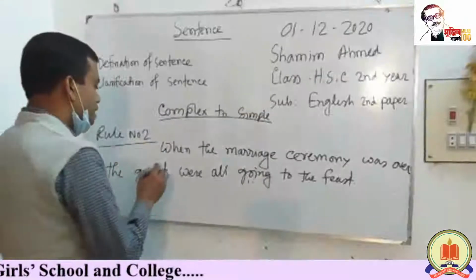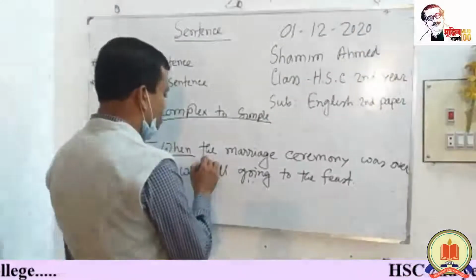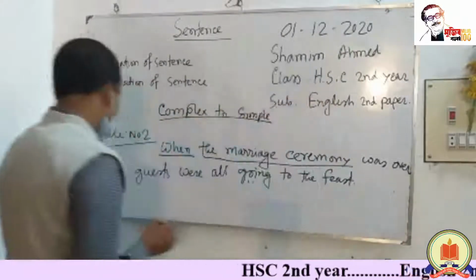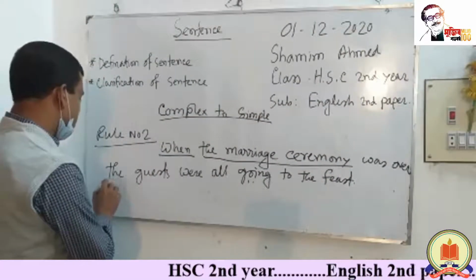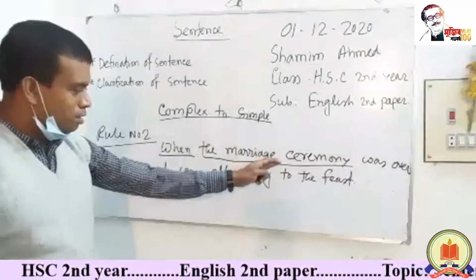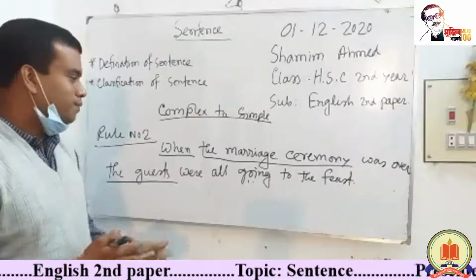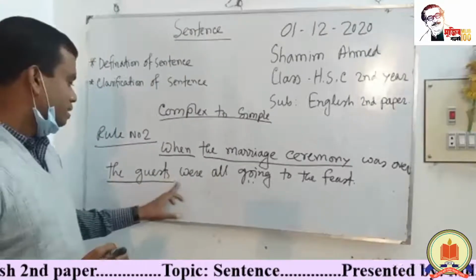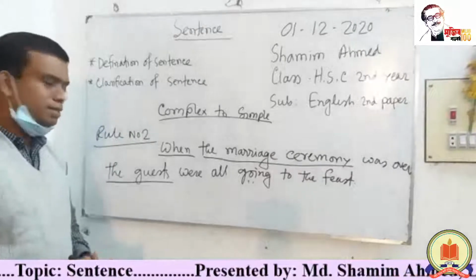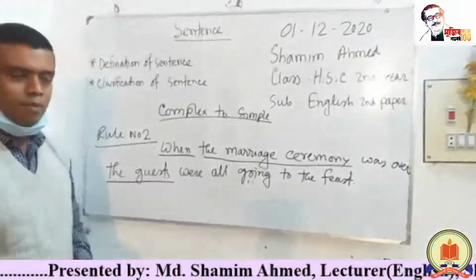The sentence begins with when, and the subject of the first sentence is the marriage ceremony, and the subject of the second sentence is the guests. You notice the subject of the first sentence is different from the second sentence. That is why these two subjects are completely different.